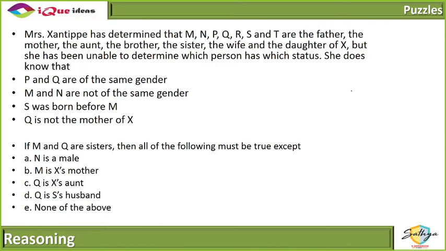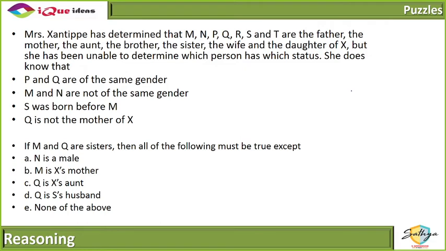First of all, it's given that if M and Q are sisters, then all of the following must be true except. Means you have to find out which one is false. Trick number 1. If you did not read the question carefully, you end up marking the wrong answer. Now look at the question. It says M and Q are sisters. It means both are female. They are sisters to each other, which means both are female.